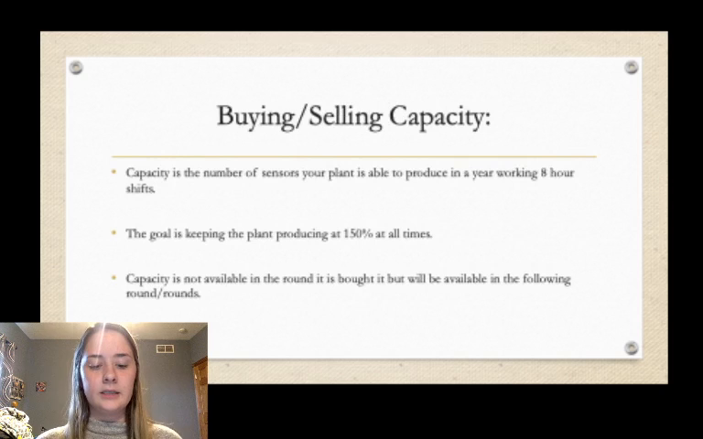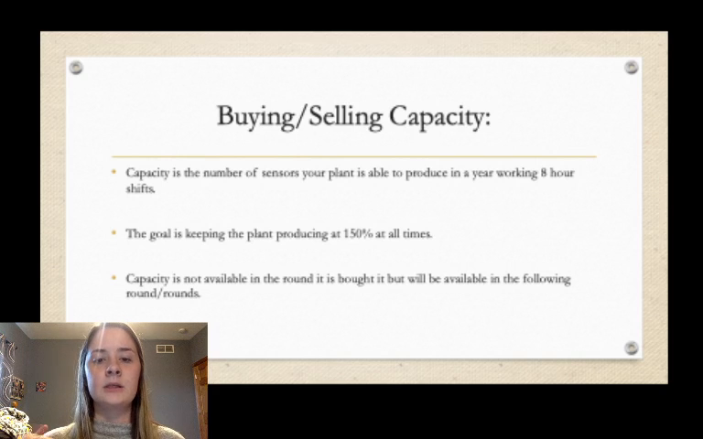Buying and selling capacity is a delicate balance between making sure that there is enough capacity to store products and not too much where you're paying for empty space. Capacity is the amount of products your production line can produce in a single year. When it comes to capacity, first shift and second shift should be operating at 150%, with first shift working 100% and second shift working 50%. You have the differences in percentages there because the cost of second shift is substantially higher than first shift. Capacity is not available in the round that it is bought in. So in round 5, if you buy capacity, that capacity will not be available until round 6.